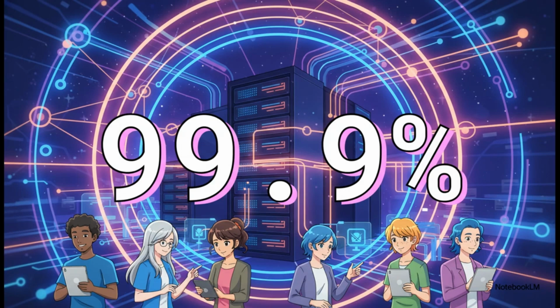And that smart routing? That's how you get to this number: an enterprise-grade 99.9% uptime SLA. That's a service-level agreement. Basically, a rock-solid promise of reliability that you absolutely need for any serious production application. And it's all thanks to that automatic failover and a network that's spread all across the globe.